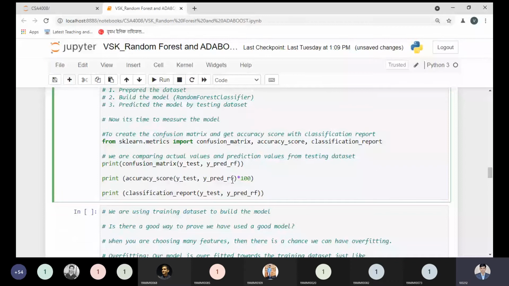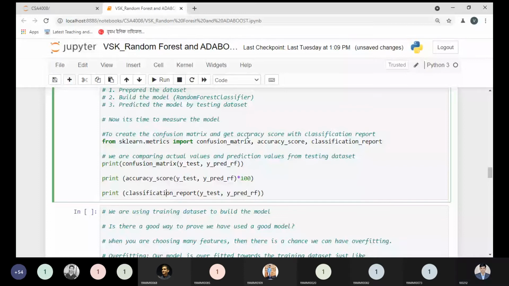Again, I'm explaining these three important aspects carefully, so please listen one by one. By using the confusion matrix, we will get the information of how many true positive, true negative, false positive, false negative values we have. Accuracy score tells us the accuracy we are having based on the testing data and prediction data. And the classification report will give the summary detail of the prediction values and its recall values, and it also categorizes the information based on female or male.